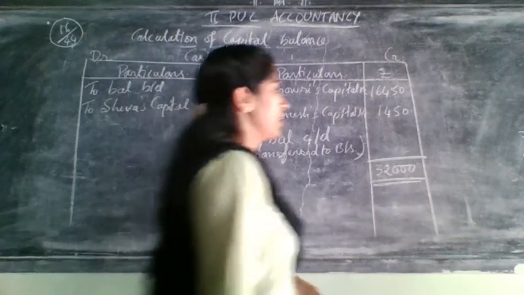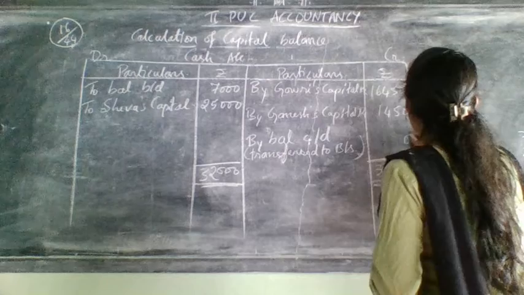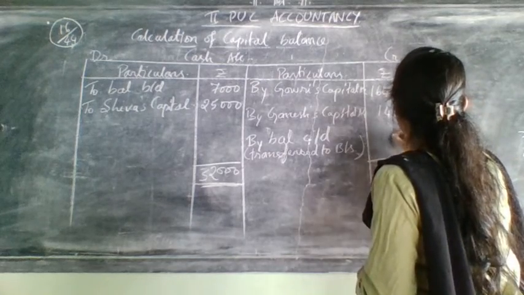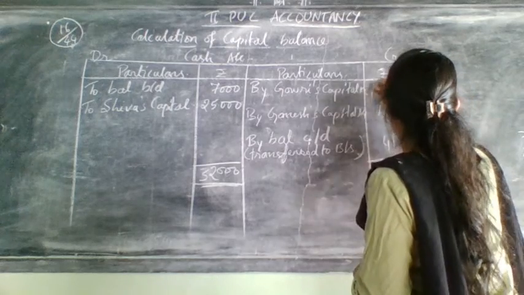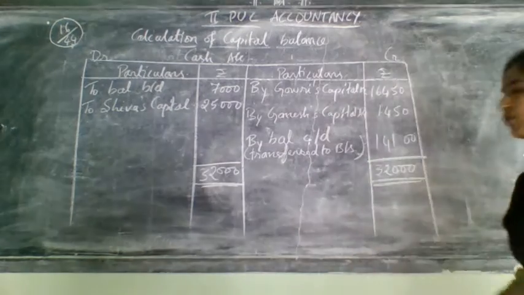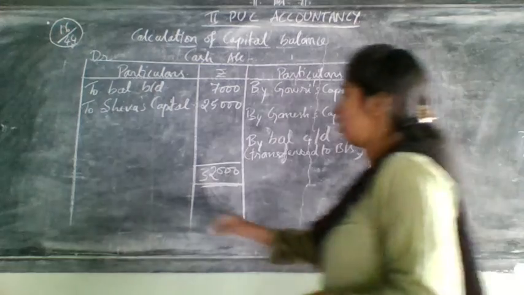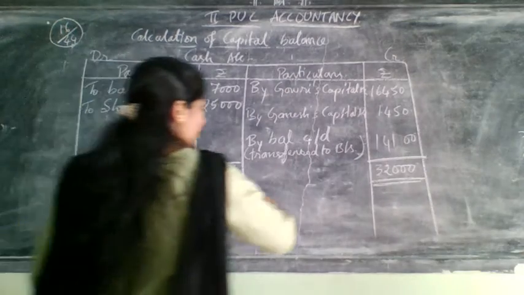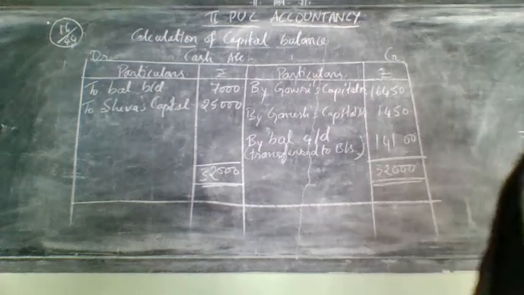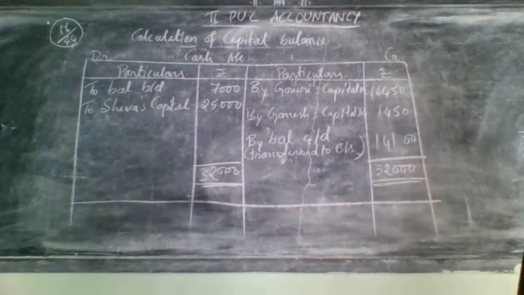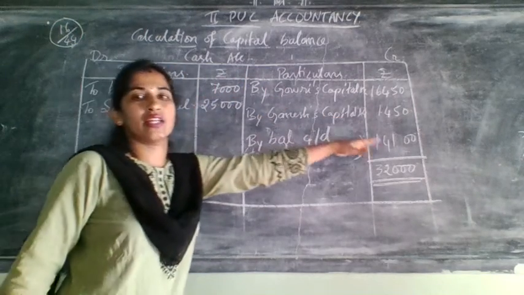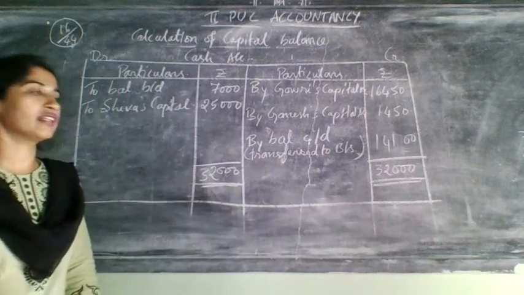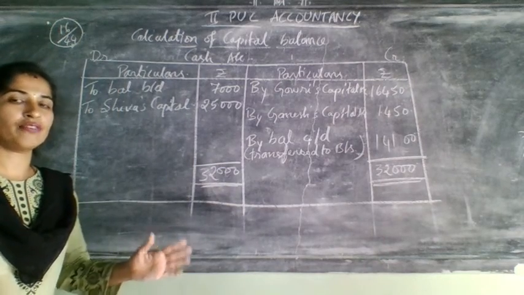Let us subtract this. How much will it come? 14,100. This 14,100 you need to show on the asset side of the balance sheet as cash in hand. Don't take the other amount because we have done the adjustment for this. That's why the final balance you are having will come on the asset side of the balance sheet.